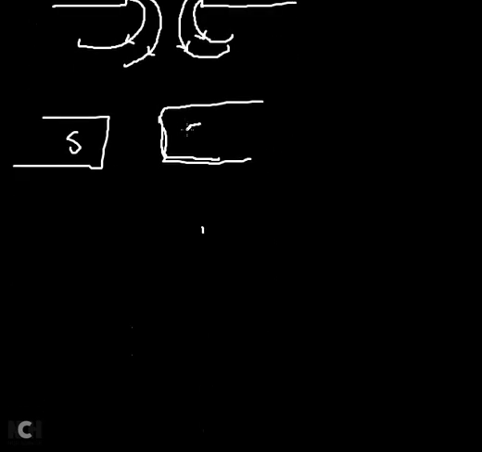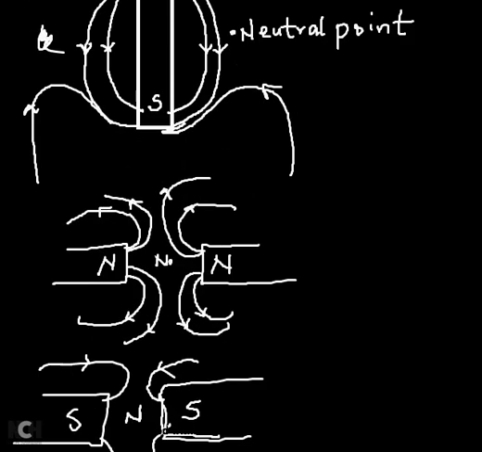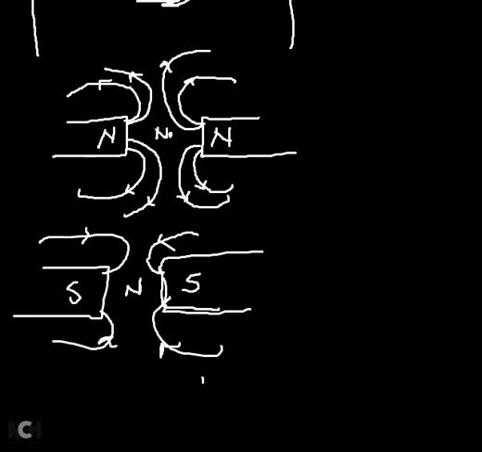But at the end of the day, what you still experience here is repulsion, but the arrow is pointing inward. All right. So that's basically magnetic lines of force.